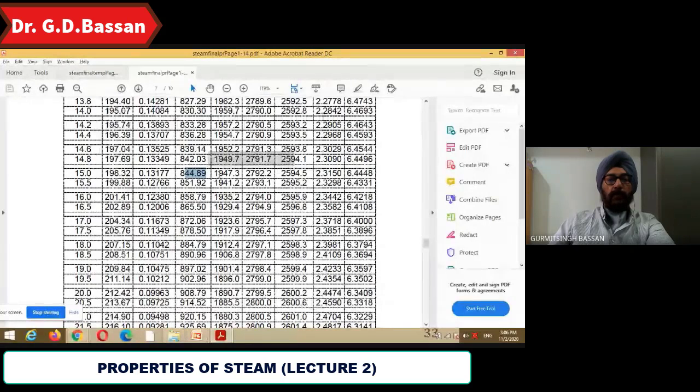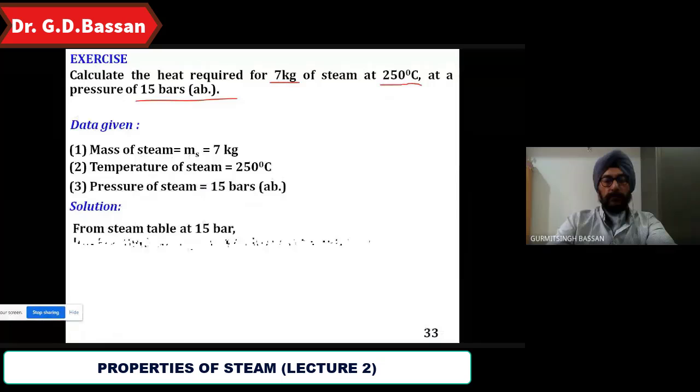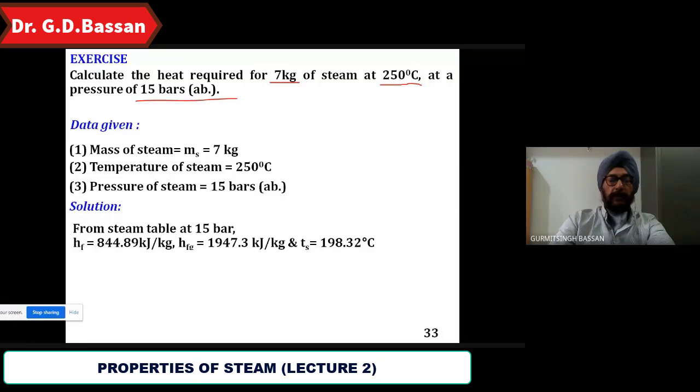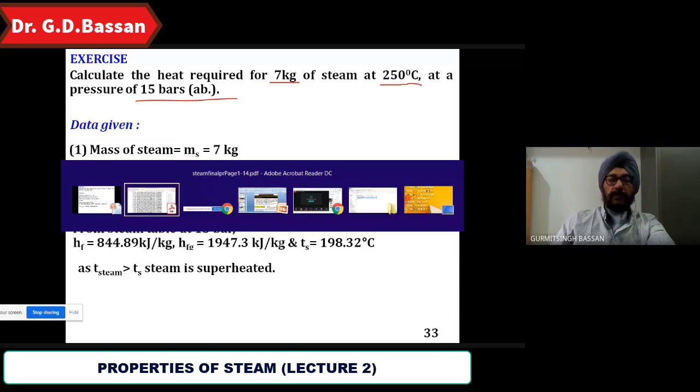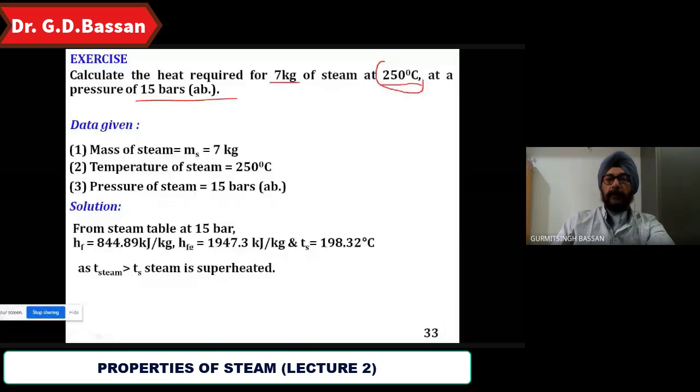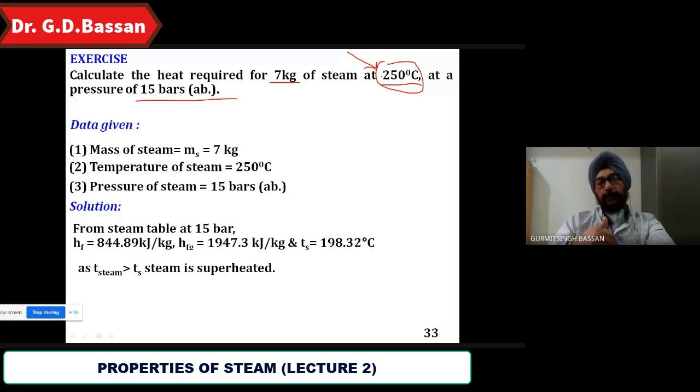HF is 844.89, HFG is 1947.3, or directly you can take Hg as 2792.2. It is up to you what you want to do. And Ts is this much. How can you say that this is superheated steam? To mislead you, I could write anything here. When we proceed further, I'll tell you how to identify superheated and wet steam.